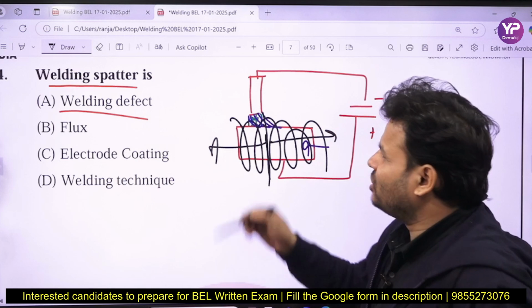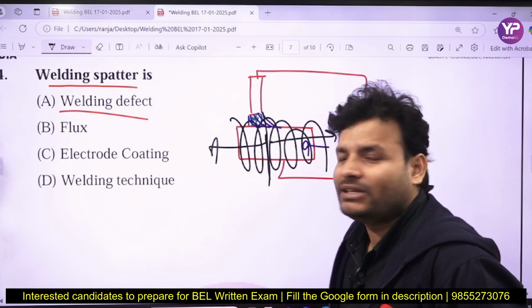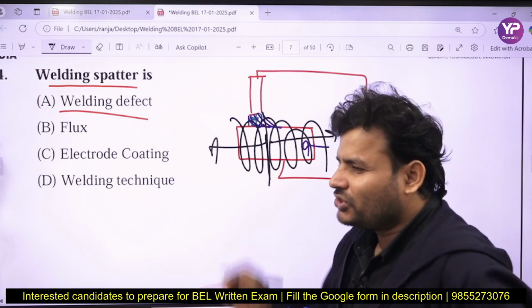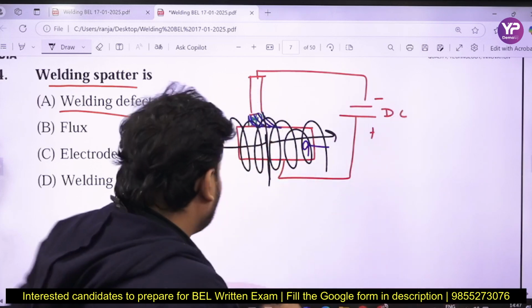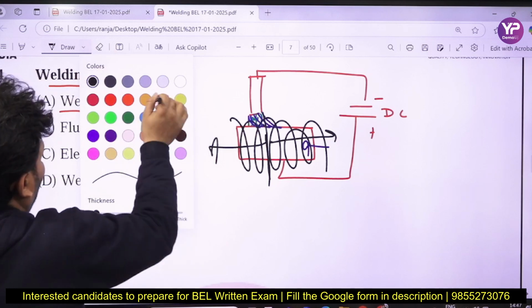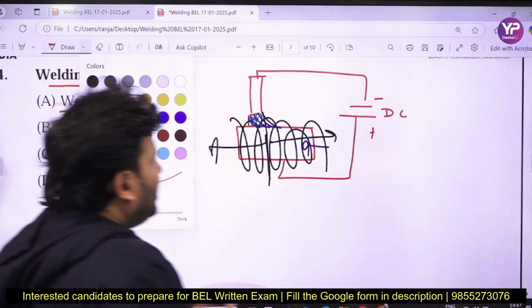So my dear friends, in arc blow what is going to be happening? In this case, your arc is deflected from the intended path. That is called arc blow. That was the cause of arc blow, and you have to make a comment on how you can control the arc blow. Later on I will tell you.